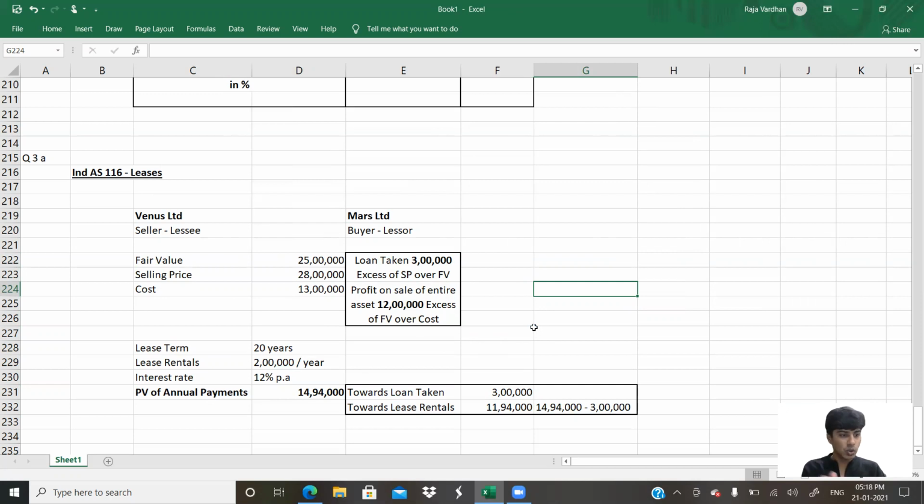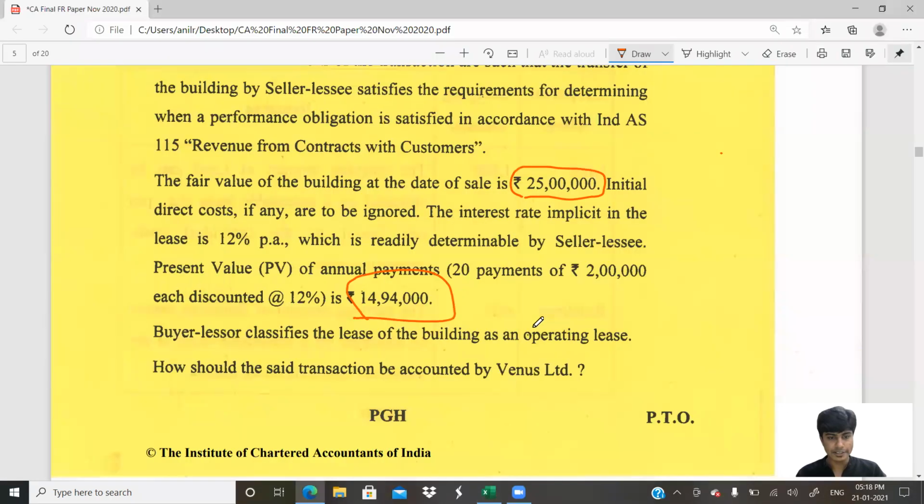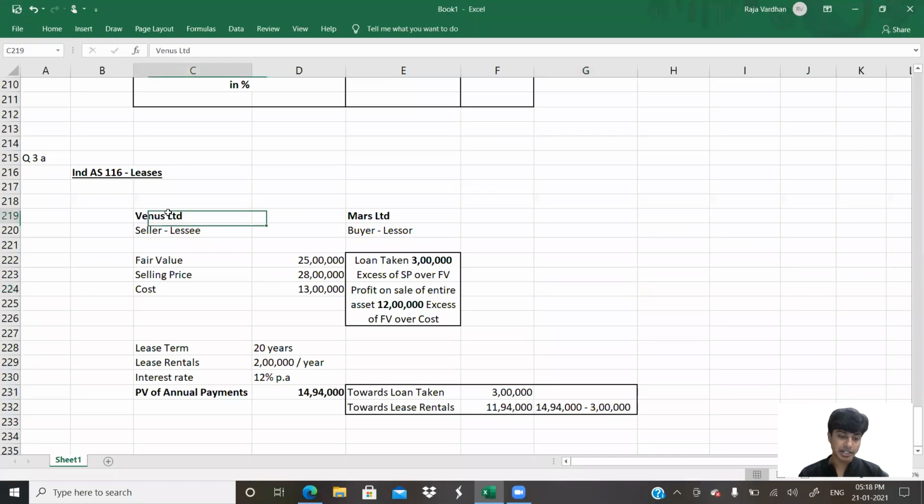Come on, let us go ahead now and see from the question what exactly they want us to do. Buyer lessor classifies the lease as an operating lease. No problem. How should the said transaction be accounted in the books of Venus Limited? Venus Limited is in whose books we are accounting. Seller lessee. So he has sold the asset, not the complete asset. He's taken the asset back on lease, not the complete asset.